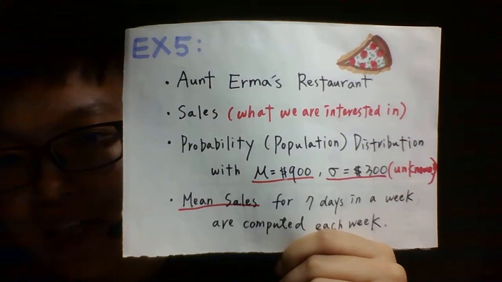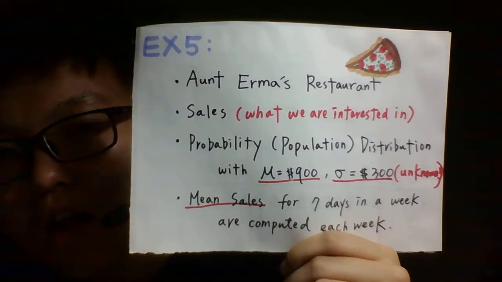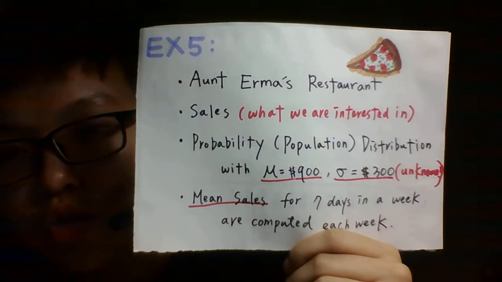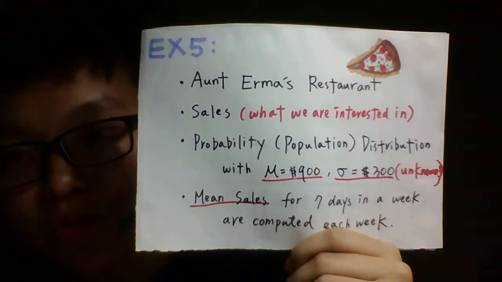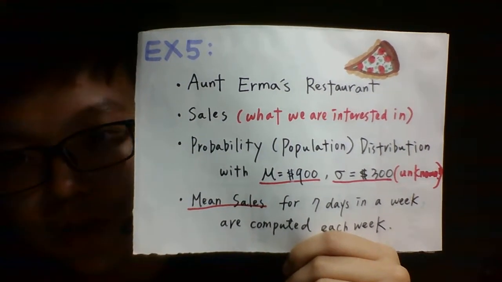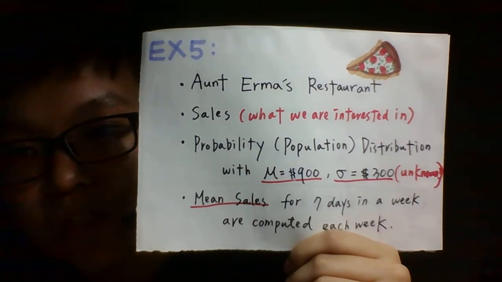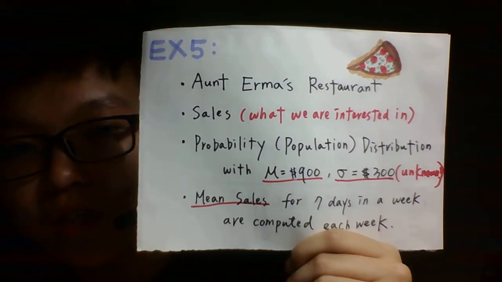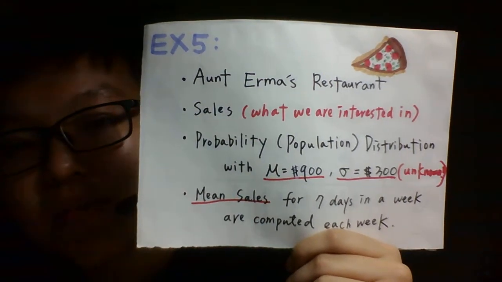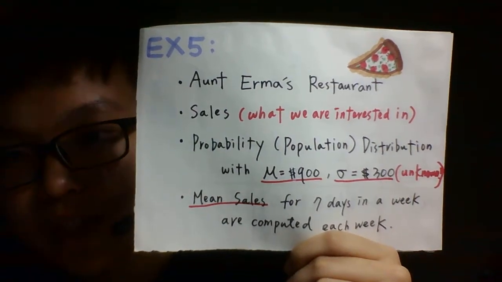You have to remember that the statement only tells us that this is a certain distribution, so we don't know the exact distribution. This distribution is unknown for us. We only know the mean and the standard deviation, but we don't know what the distribution looks like. And the mean sales are computed each week for 7 days in a week.